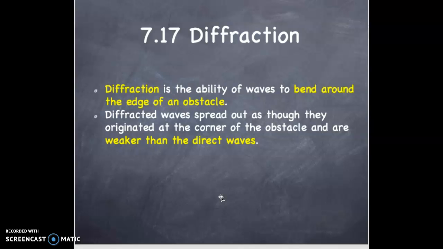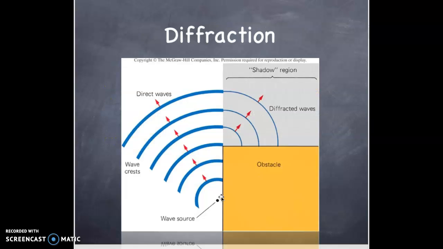Diffraction is the last property that waves have that particles do not have. Diffraction is the ability of a wave to bend around the edge of an obstacle. Diffracted waves spread out as though they originated at the corner of the obstacle and are weaker than the direct wave. Illustration.